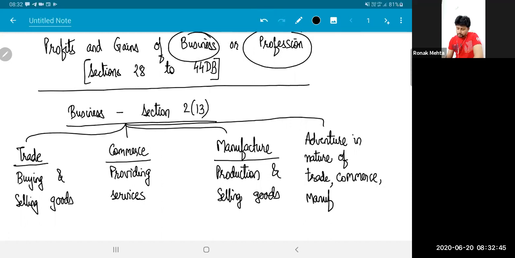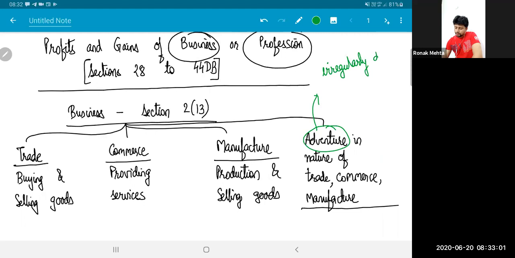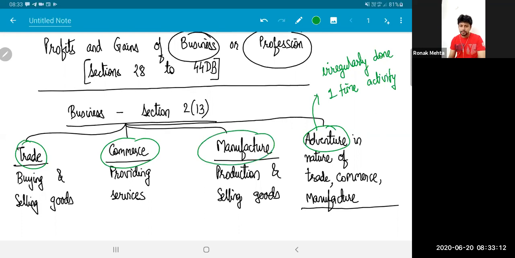The only thing to understand is how various courts have interpreted this term, adventure in the nature. The word adventure has been interpreted as something done irregularly. So it's like a one-time activity. Generally, trade, commerce, manufacture denote regular continuous activities.